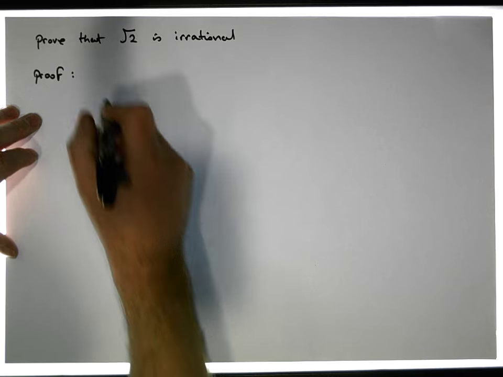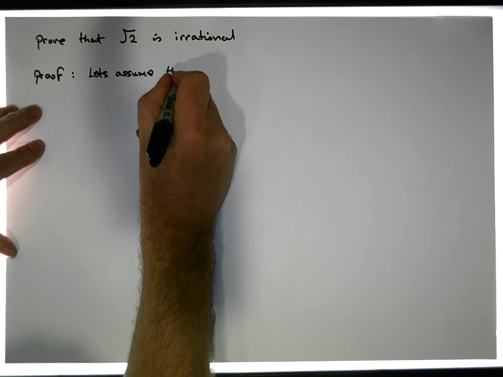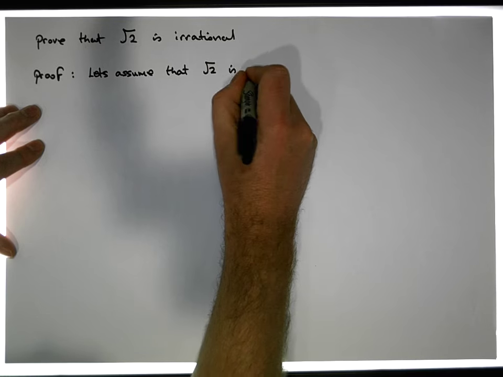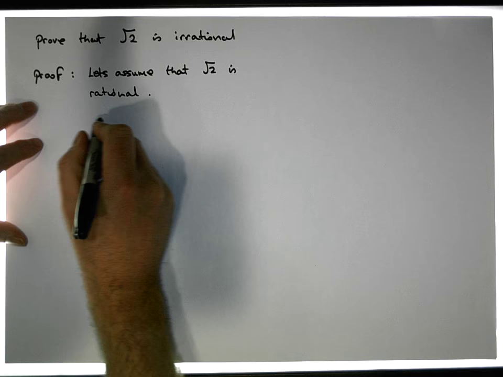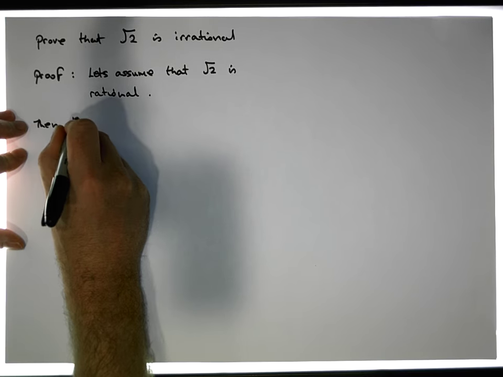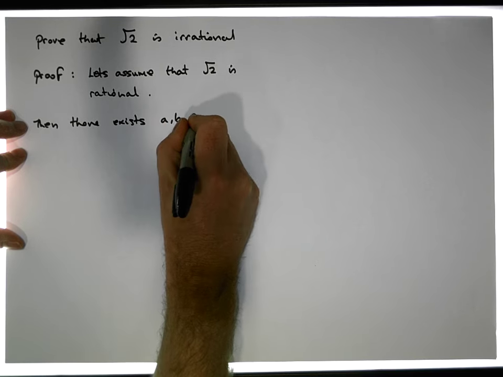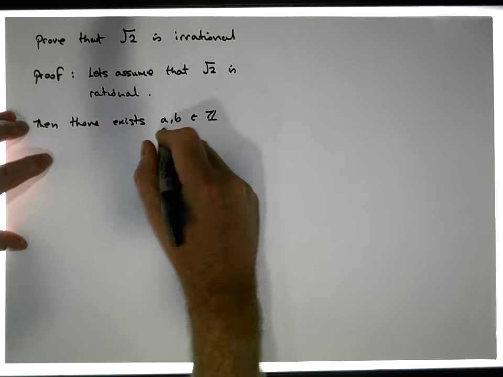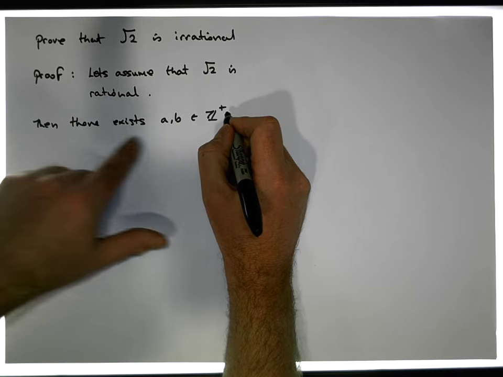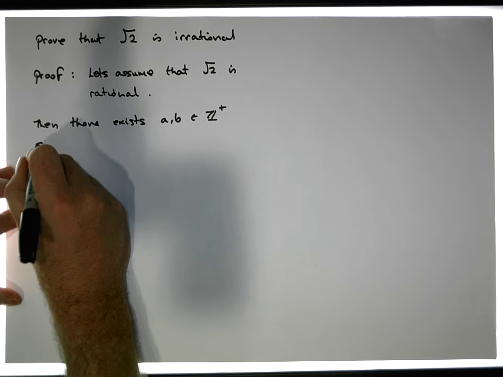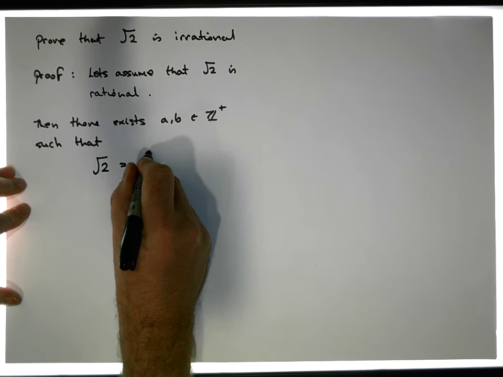So here's the proof. Let's assume that the square root of 2 is rational. So if the square root of 2 is rational, well then there exists an a and a b that are elements of the integers, and it doesn't make any difference, let's make them positive, such that the square root of 2 must be equal to a divided by b.